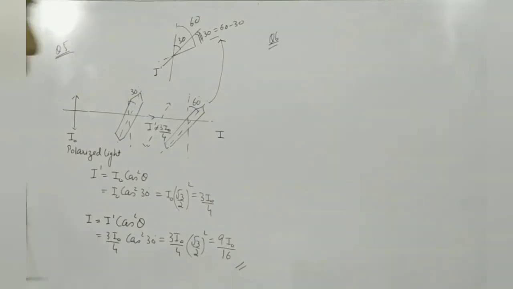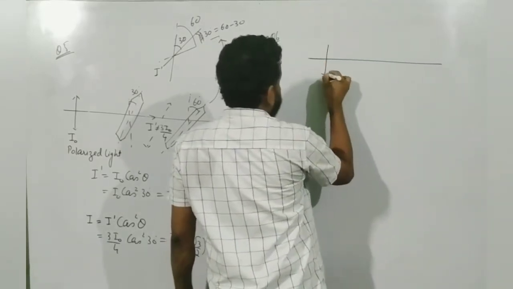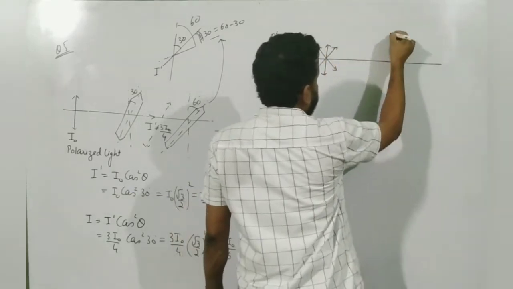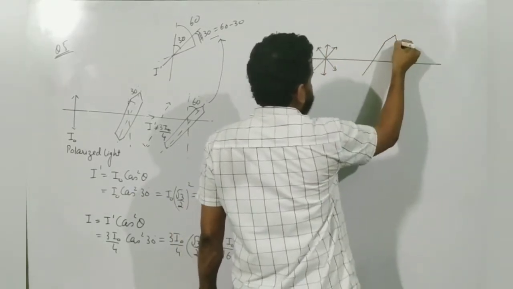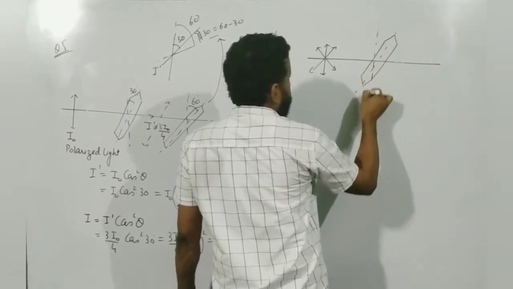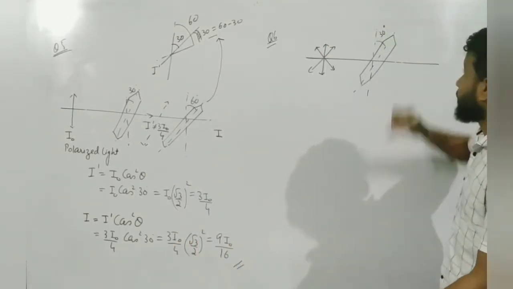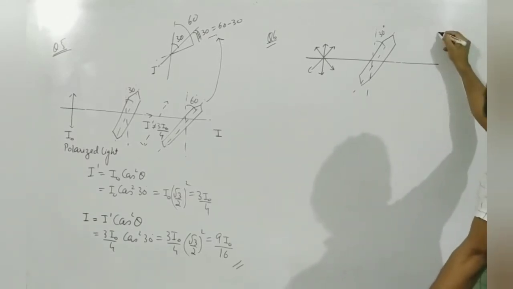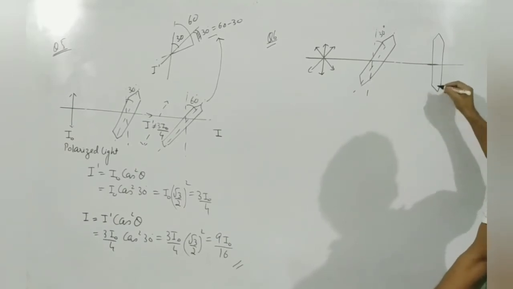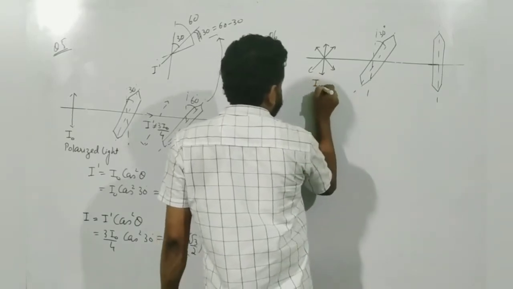In question number 6, we are going to use an unpolarized light. So this is my unpolarized light, and then I have my first pass axis over here, such that this makes an angle of 30 degrees. Okay, and then I have another Polaroid over here, which I have kept vertical, and this unpolarized light has an intensity of I naught.